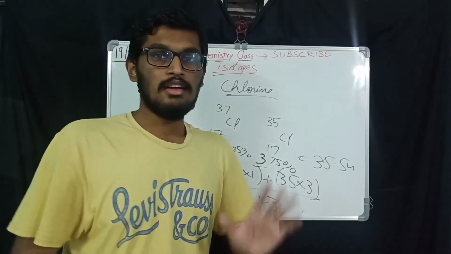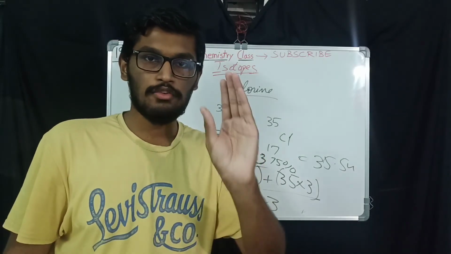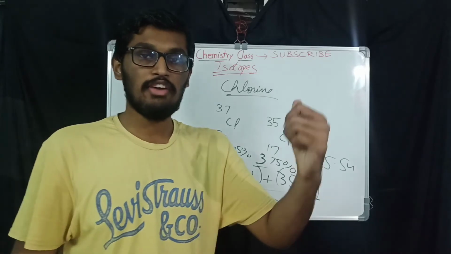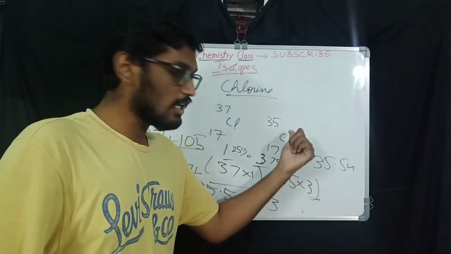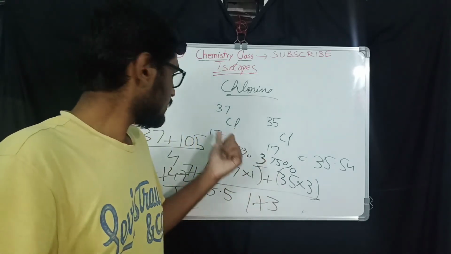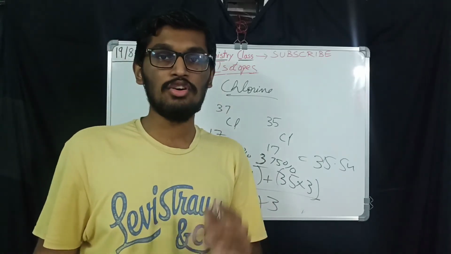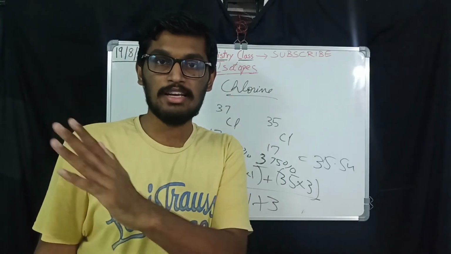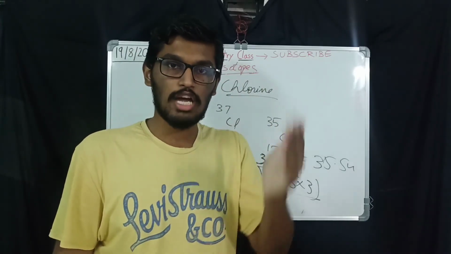That means if you take a small amount of chlorine and see how many isotopes are there, 75% of the isotopes will be chlorine-35 only, and only 25% is chlorine-37. So that is why the ratio is 1:3. That means 25% and 75%, which makes a total of 100%. So that's how we have to know.